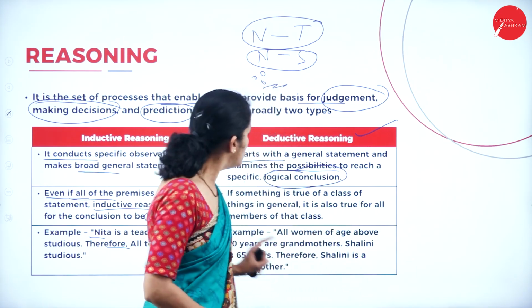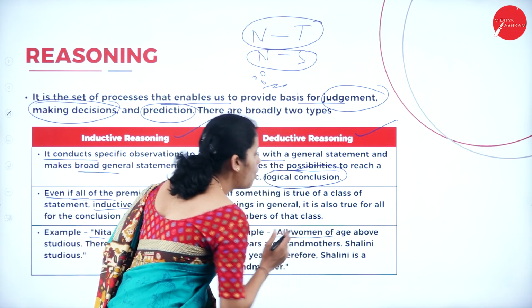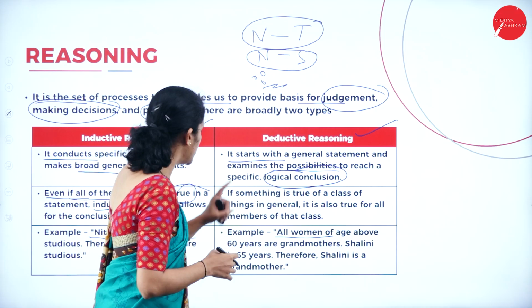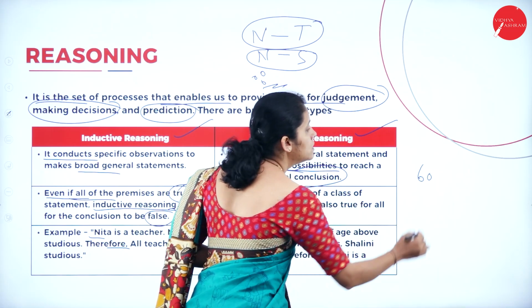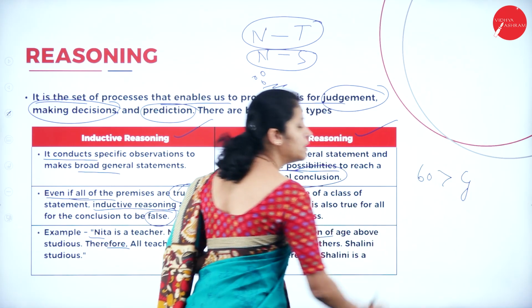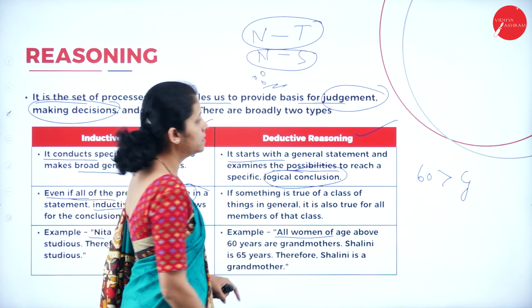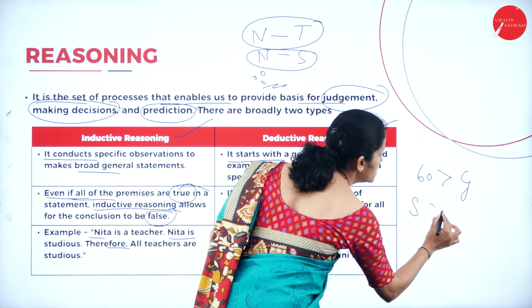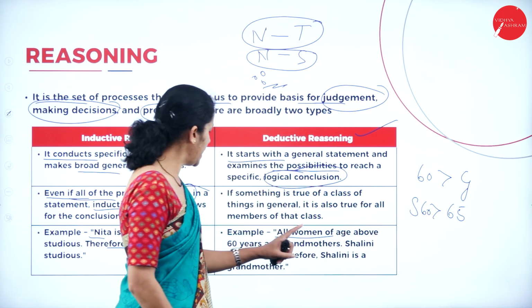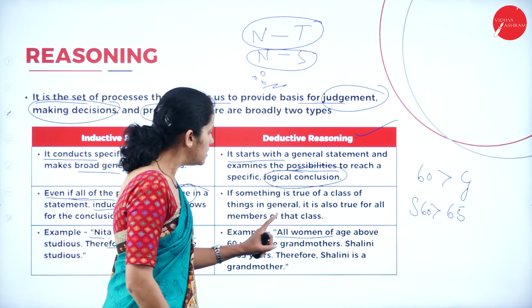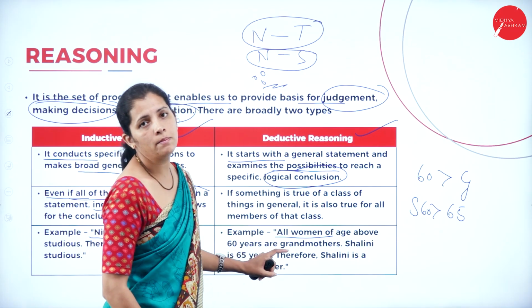Now, if I consider deductive reasoning, see here, all women of age above 60 years are grandmothers. Now, Shalini is 65 years, that is greater than 60. Therefore, Shalini is a grandmother.